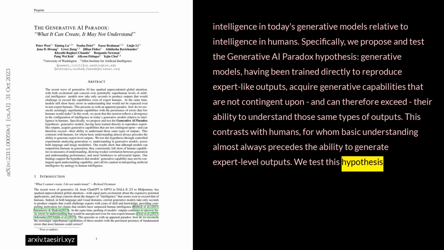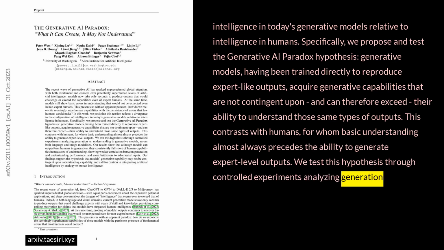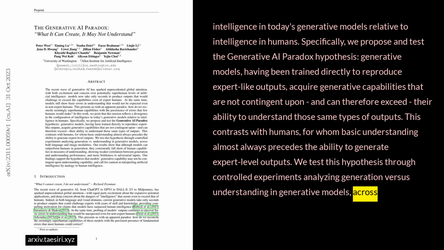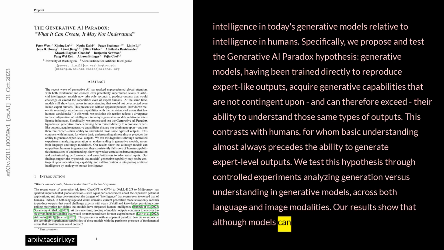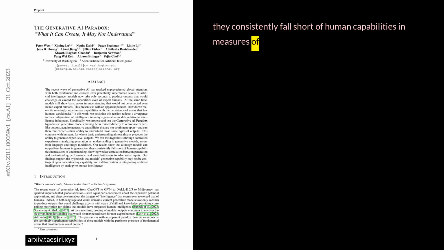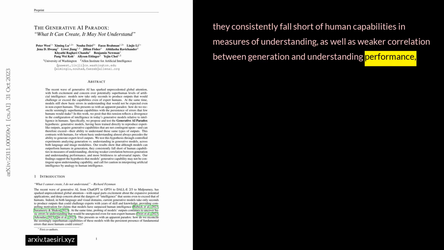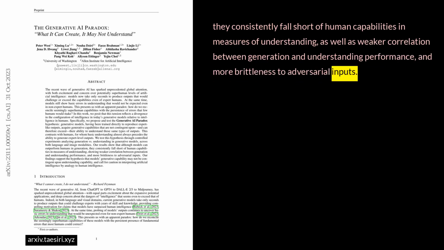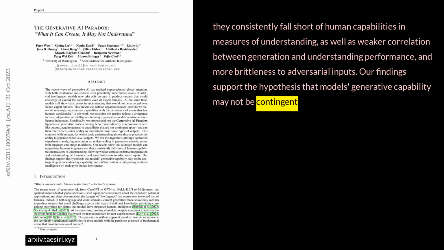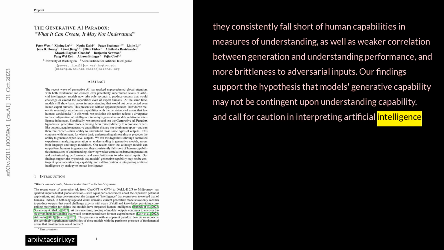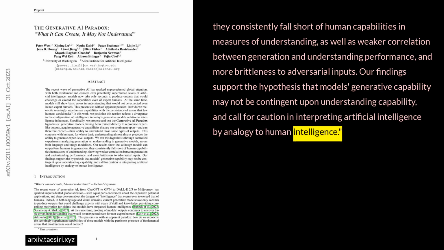We test this hypothesis through controlled experiments, analyzing generation versus understanding in generative models across both language and image modalities. Our results show that although models can outperform humans in generation, they consistently fall short of human capabilities in measures of understanding, as well as weaker correlation between generation and understanding performance, and more brittleness to adversarial inputs. Our findings support the hypothesis that models' generative capability may not be contingent upon understanding capability, and call for caution in interpreting artificial intelligence by analogy to human intelligence.